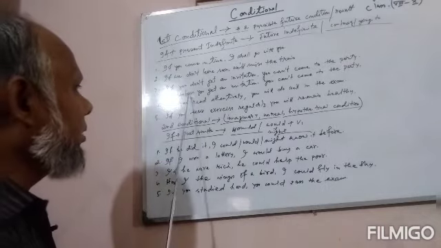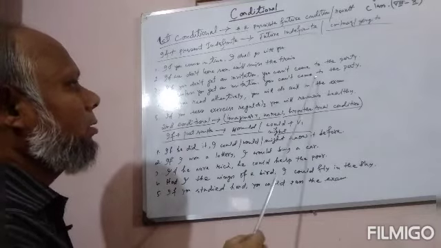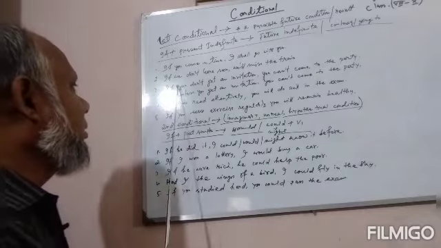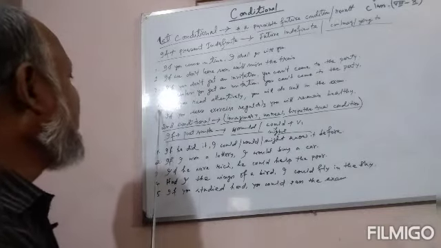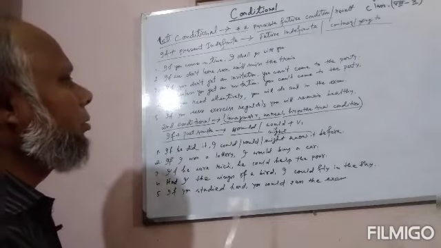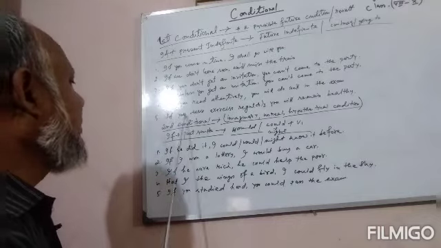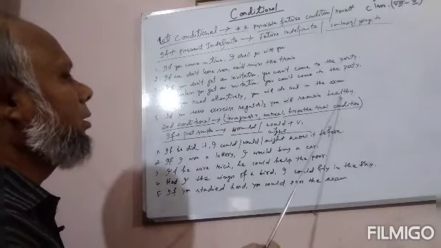Or we can also write it in this way: unless you get an invitation, you can't come to the party. That is, if you don't means unless. Number 4: if you read attentively, you will do well in the exam. Number 5: if you take exercise regularly, you will remain healthy.